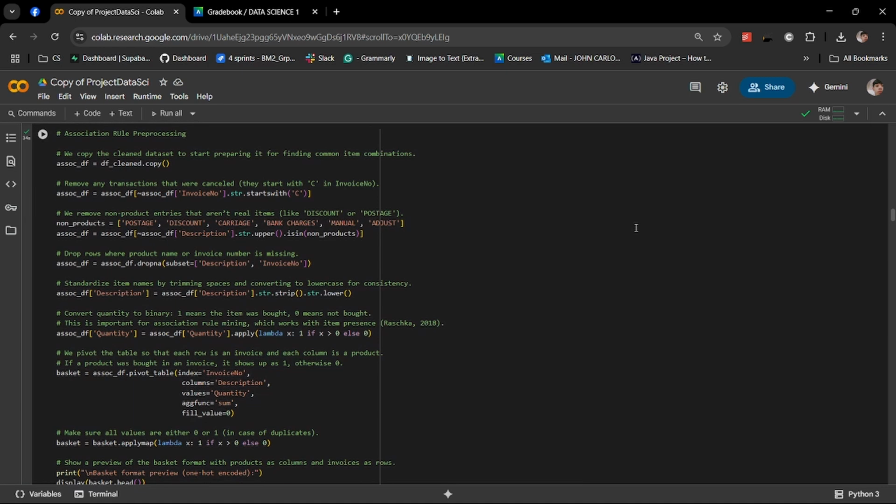In this cell, we preprocess for association rules. For market basket analysis, we clean the product data further, removing cancelled orders, irrelevant items, and standardizing item names. Then we converted transactions into a binary basket format where each row is an invoice and columns represent items, setting up our data for the Apriori algorithm.